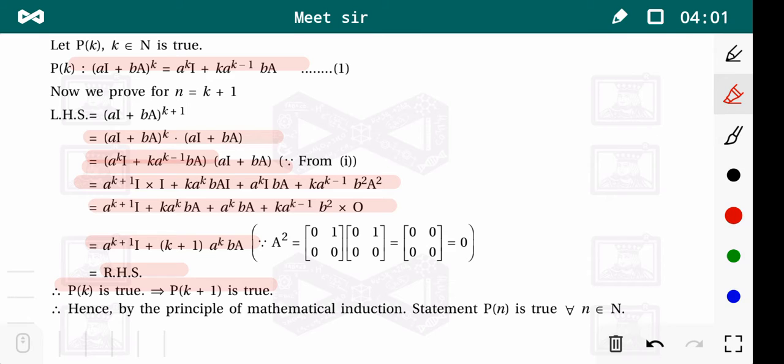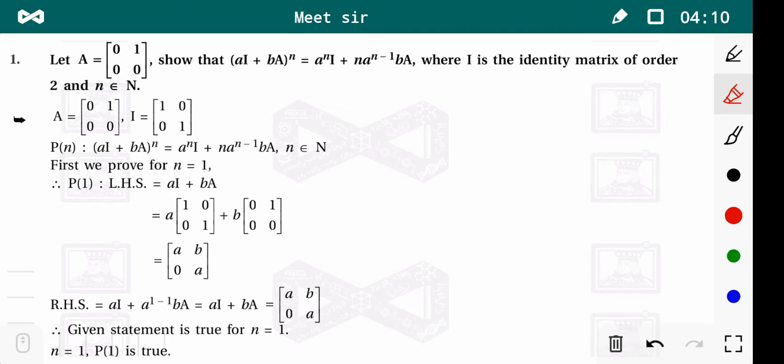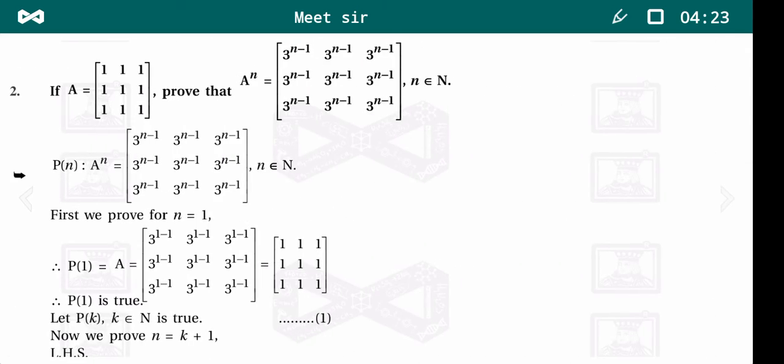This implies P of k plus 1 is also true. That means the statement P of n holds for every n belonging to N. See guys, this is a very simple proof. We are just using the principle of mathematical induction in it, which we studied in standard 11 chapter number 4.